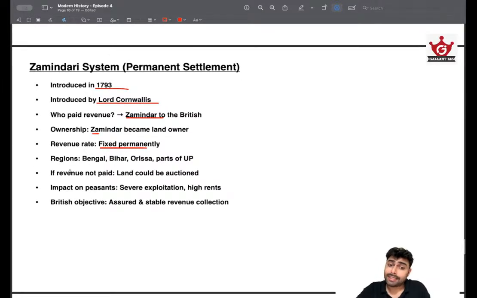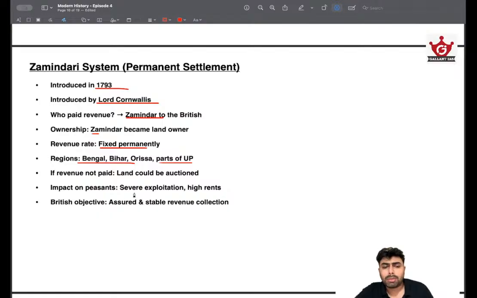And also the regions are important. Bengal, Bihar, Orissa and parts of UP is where Zamindari system was there. So if a land revenue system was there, don't think that it was applied across India uniformly. It didn't, because the systems across India were not very uniform. So this land revenue system was focused more on the Bengal, Bihar side, like the eastern India and parts of UP. So mostly it's concentrated in the eastern side of India. Okay, that's it. If revenue was not paid, land could be auctioned.